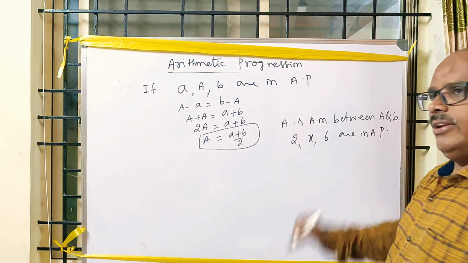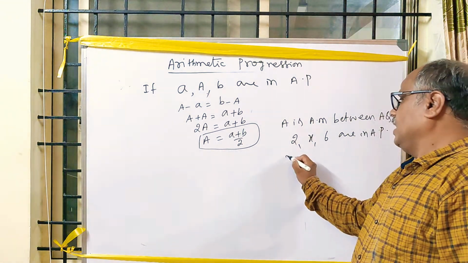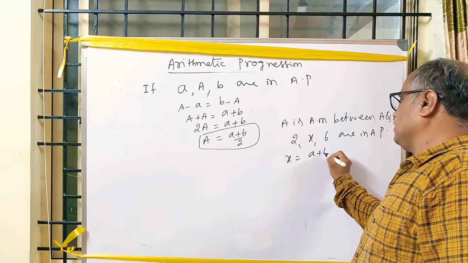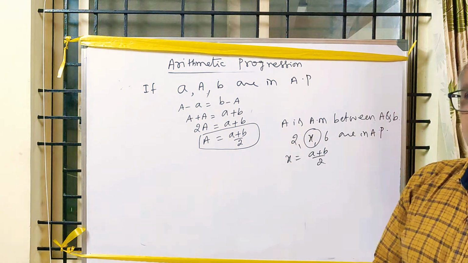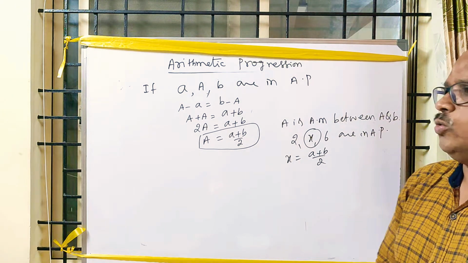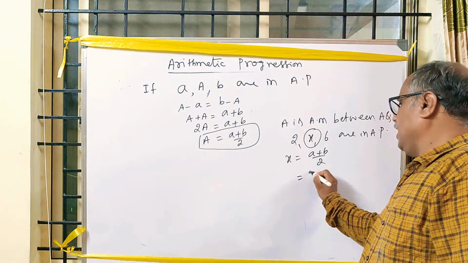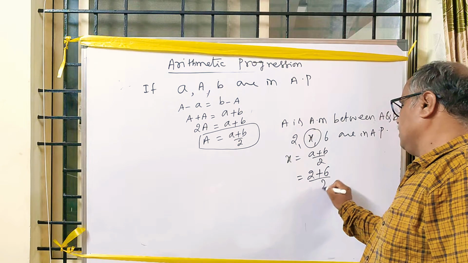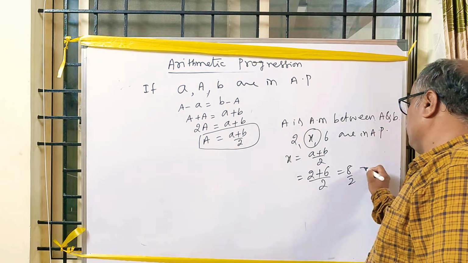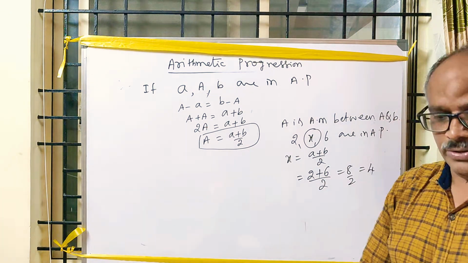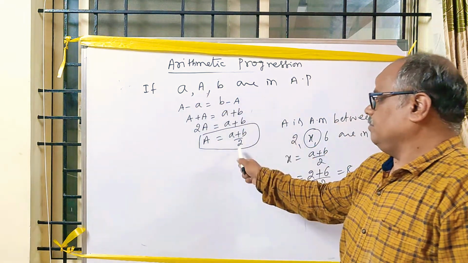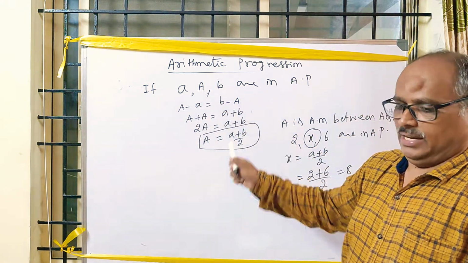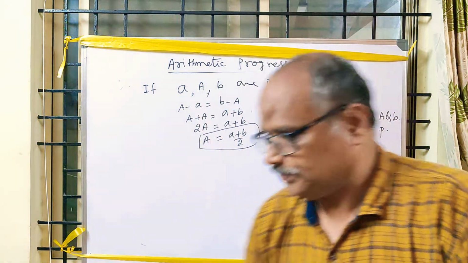Find x. How are you going to calculate x? x is equal to A plus B by 2 is the formula. x is the arithmetic mean between 2 and 6. A value 2, B value 6. 8 divided by 2 should be equal to 4. Therefore, a is the arithmetic mean between A and B.